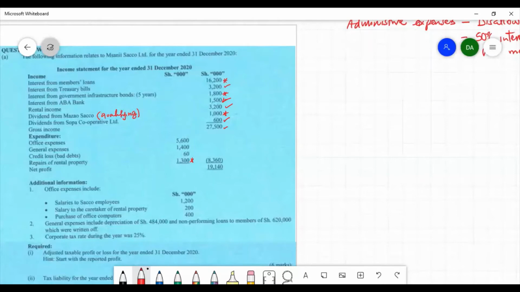Credit loss, that is bad debts, is also not allowable. It is part of the administrative expenses.